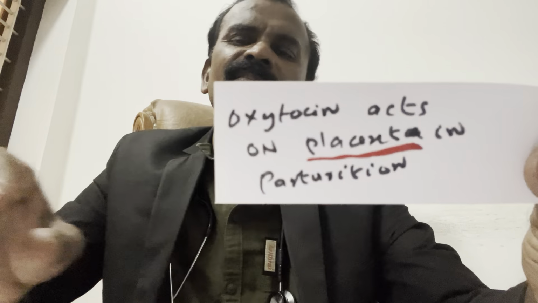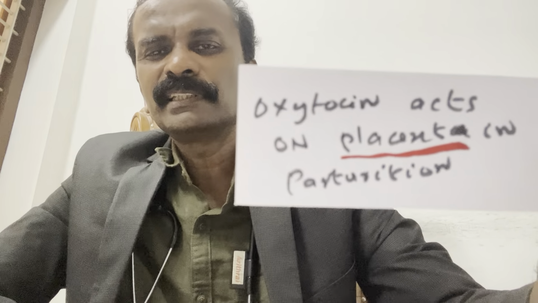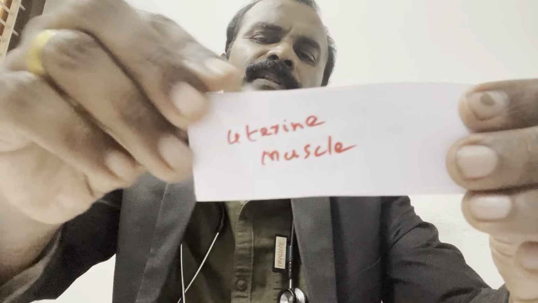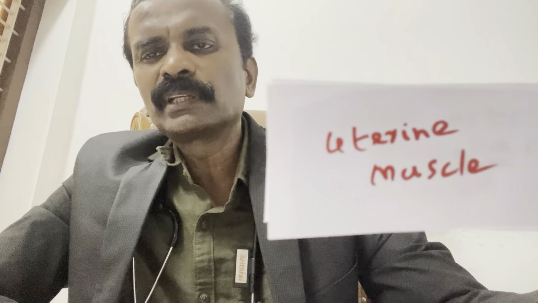What is the question? Oxytocin acts on the placenta during parturition. The answer is no. It acts on the uterine muscle or the muscle of uterus in female.